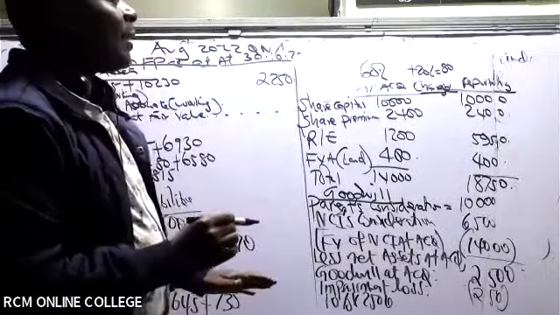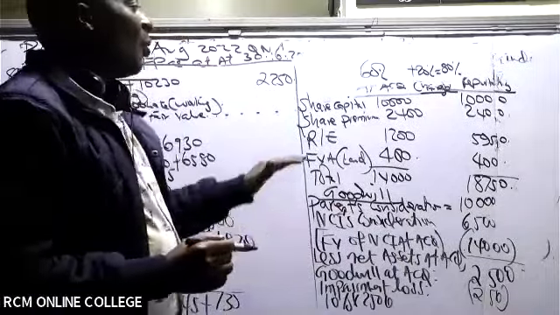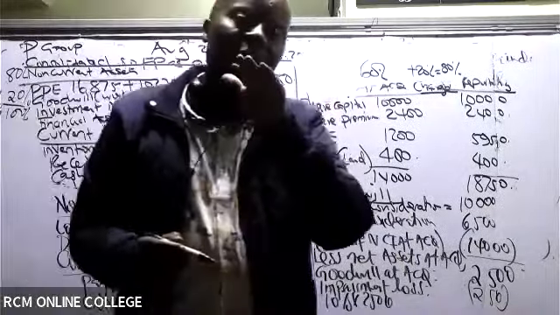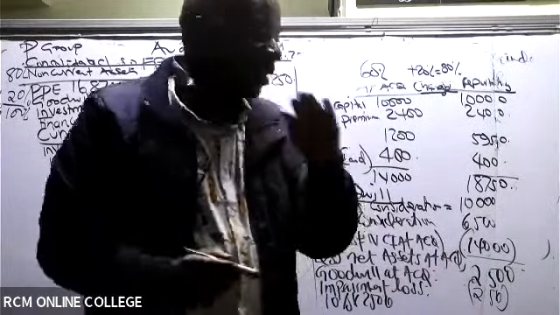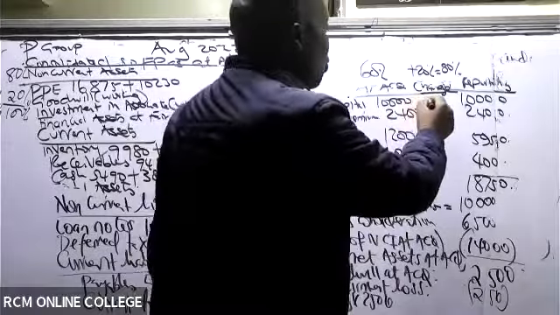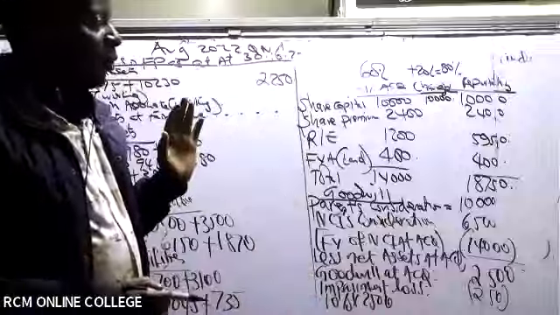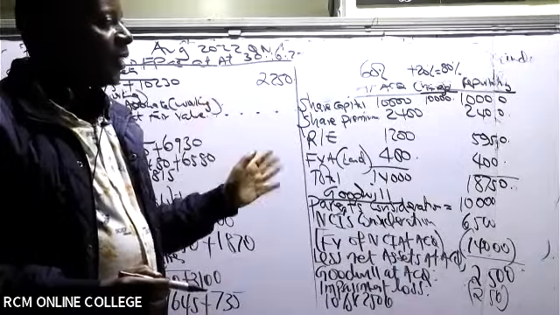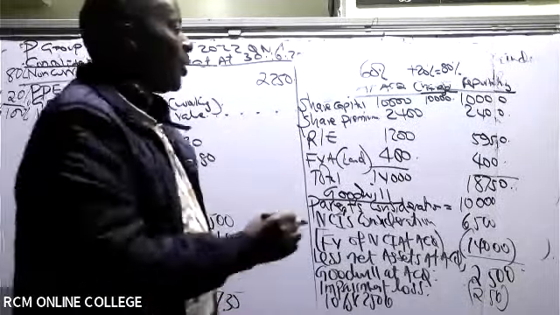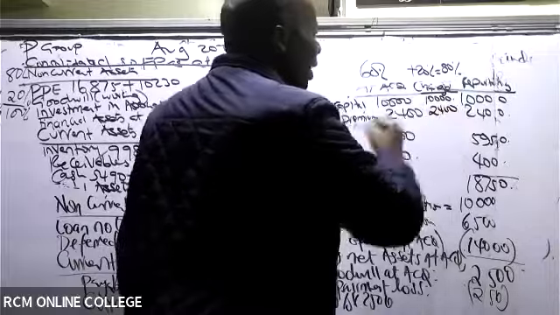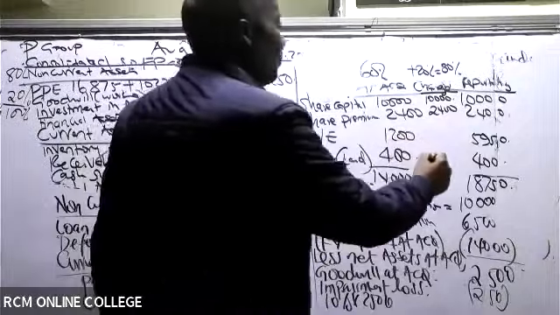Now, even when we are at 80%, what do you think about share capital? Share capital never changes. Share capital will remain the same. So I would want you to squeeze it in, you can write using some red pen in between there. 10,000, because of the change. Share premium will not change, 2,400. Fair value adjustment of land, same, 400.